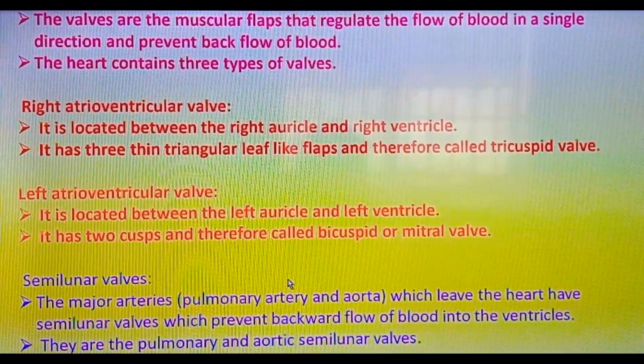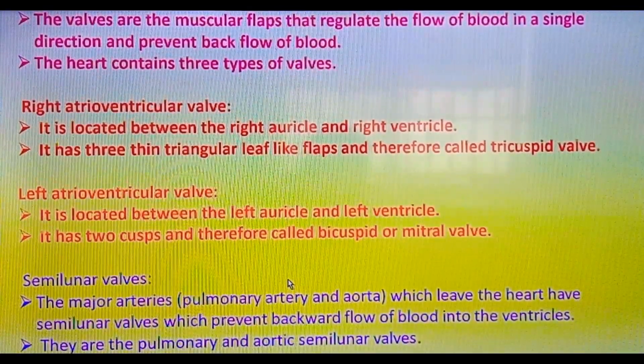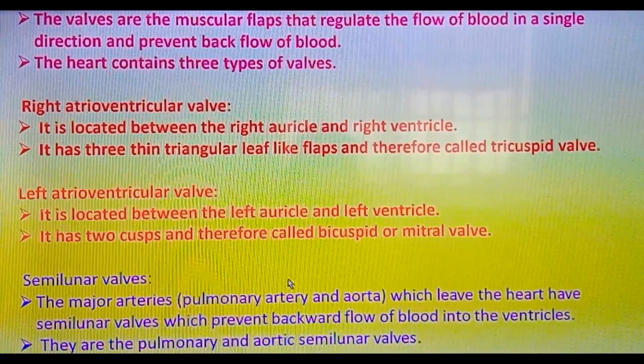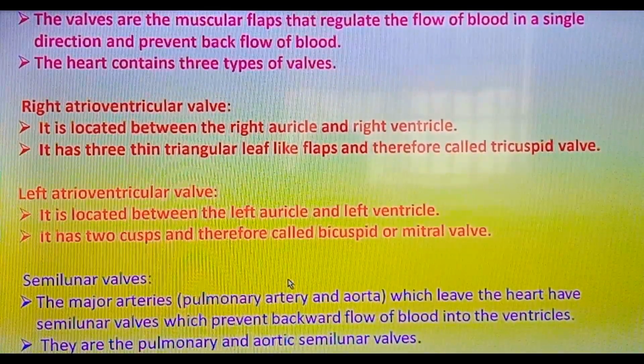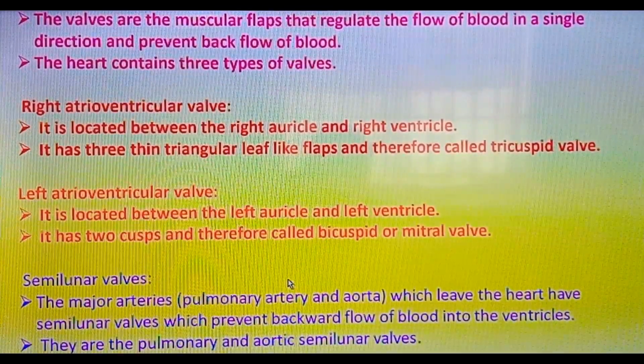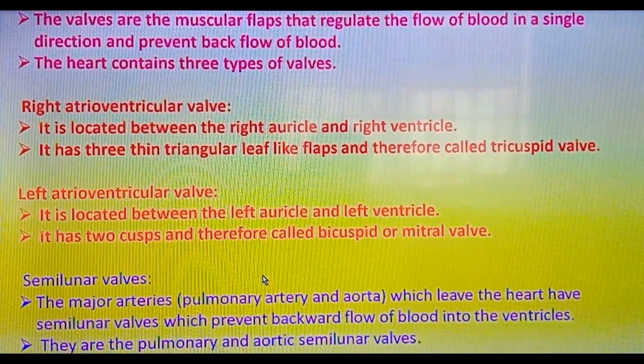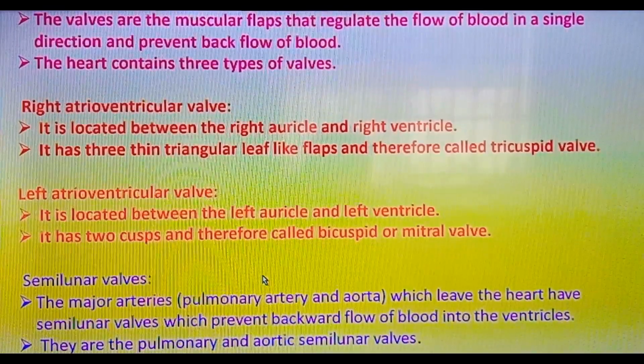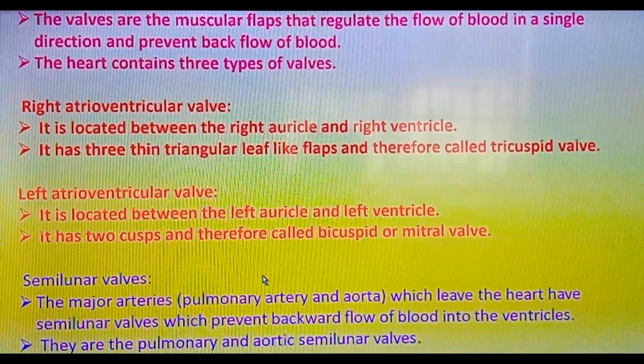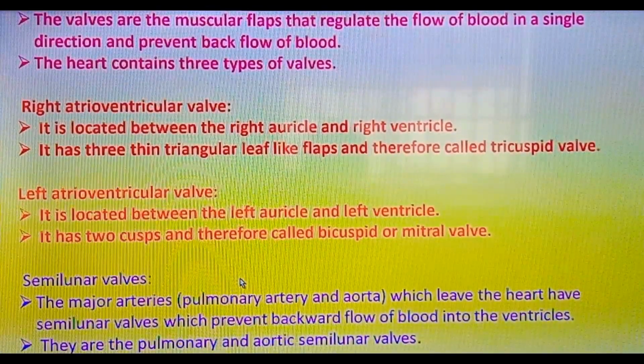On the left side, we have the bicuspid valve, which lies between the left auricle and left ventricle. Because it has two cusps, it is termed bicuspid. This is otherwise called the mitral valve.